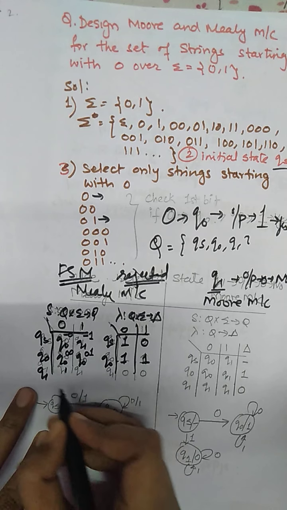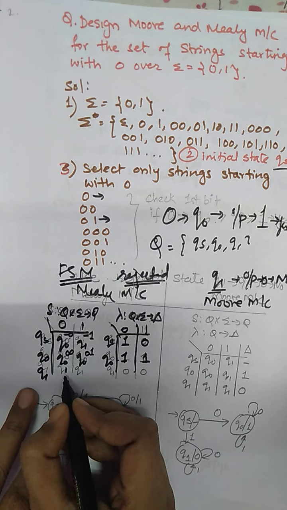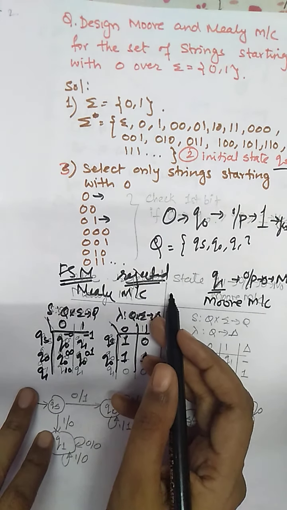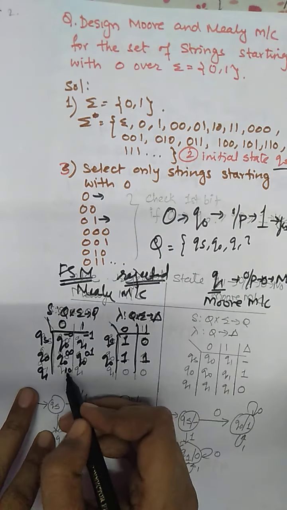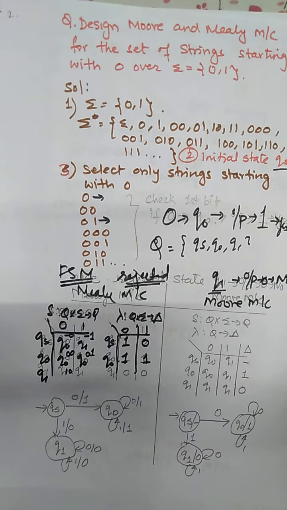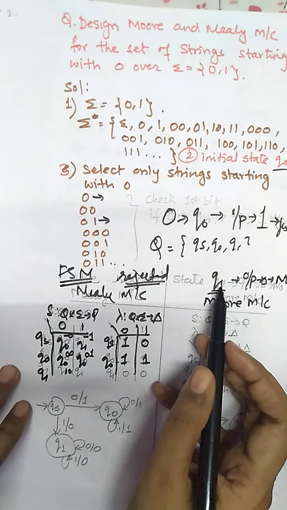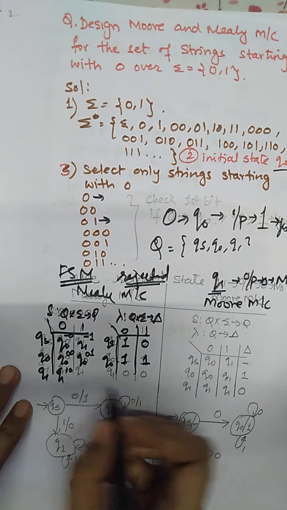Now the next reachable state is Q1. Q1 means a string starting with 1 with the next bit as 0. So this is a rejected state we can say, because the string has started with 1, which is not accepted by our question. So this kind of condition is marked by the Q1 state.